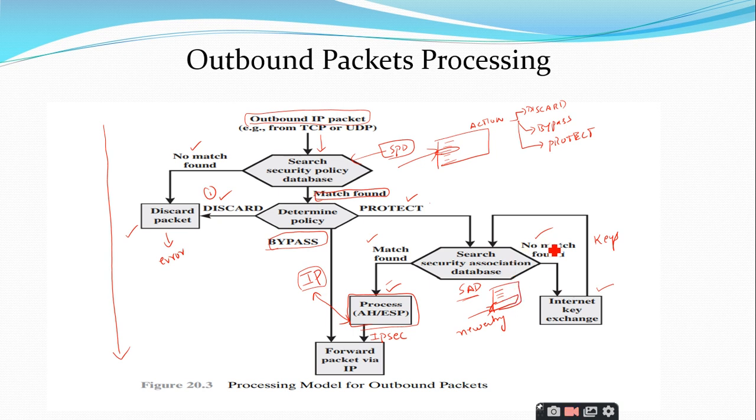So if no match is found and the policy is still protect, you are going to invoke the Internet Key Exchange, which generates the keys necessary for implementing secured IP, and thereby creates an entry in the security association database. And the final step is to forward the packet via IP. It can be either the IP packet or the IPsec packet, anything.